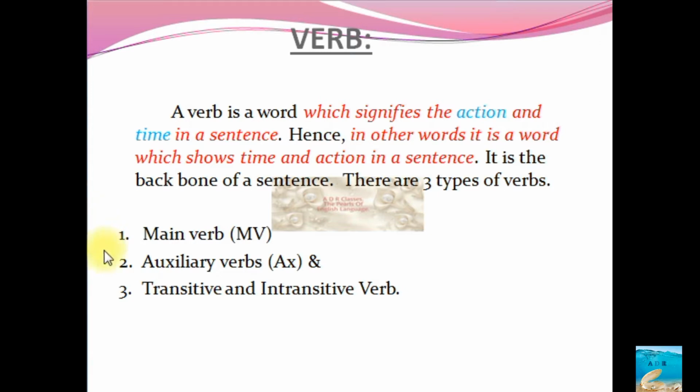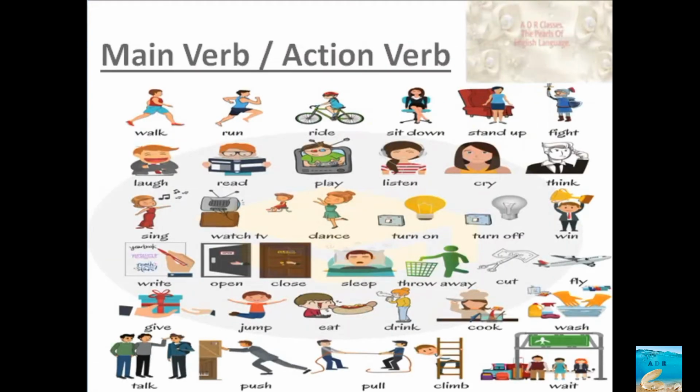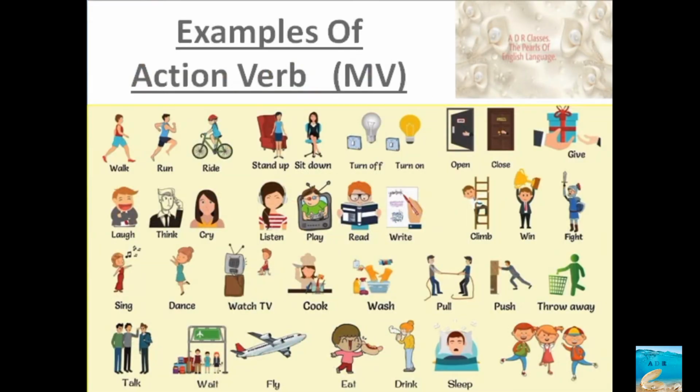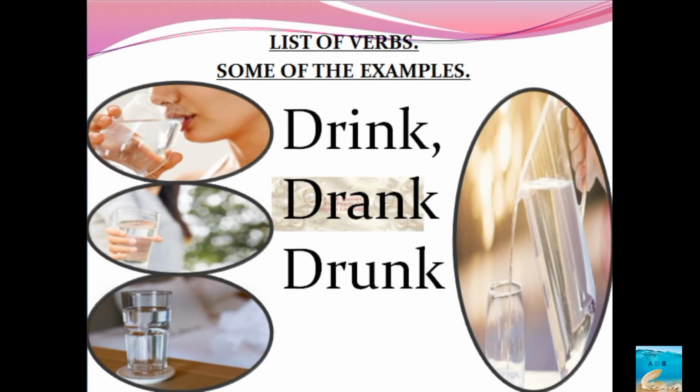We saw how the main verb is primarily action oriented, and the examples we had seen in the previous class. Now, in the same concept, we are going to see how the main verb is listed under different categories, and I have taken some examples for you. A few examples I have taken in alphabetical series.